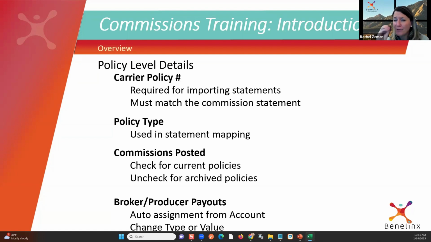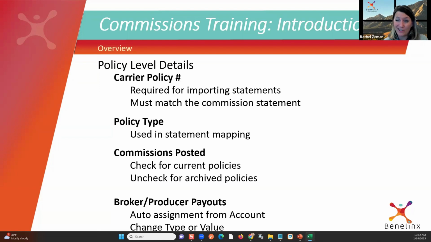What do I mean by that? If I have 3 versions of life insurance, one person's going to select one, the next person's going to select something different. And we have to map those policy types into the system. If we have 5 different versions of life insurance and 5 different people selecting 5 different versions, we're going to get errors when we try to import those commission statements.